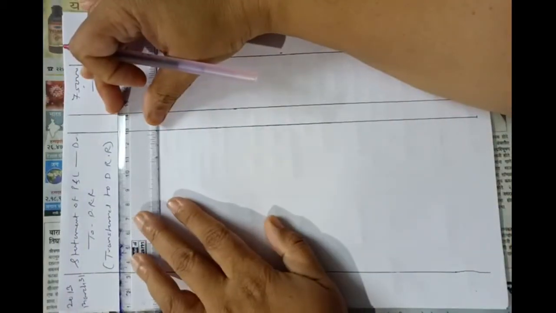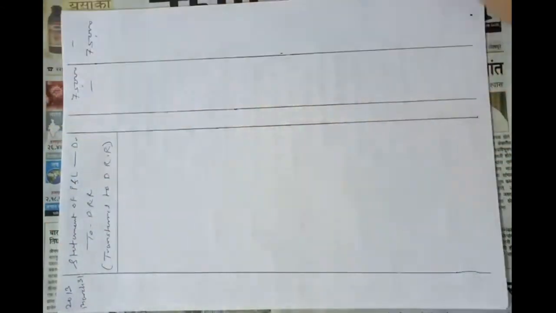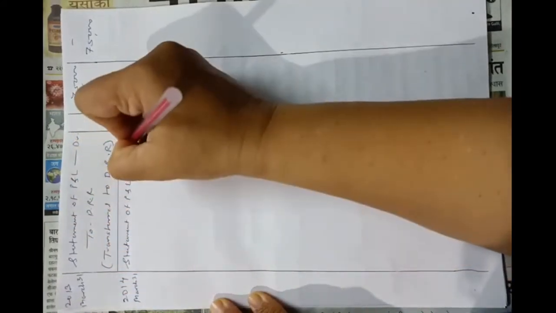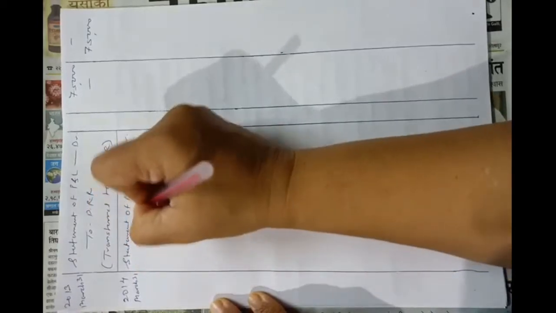And the last installment of DRR, that is the last amount transferred to DRR, on 2014 March 31st. Again the same entry: statement of profit and loss debit to DRR account 75,000.